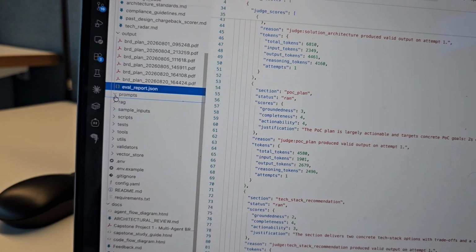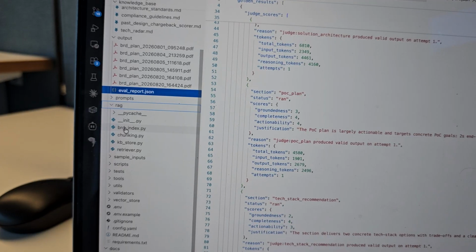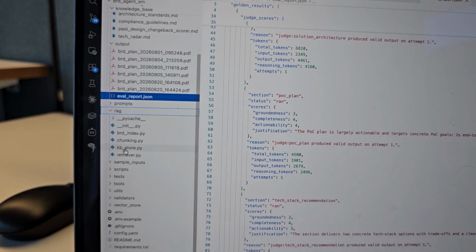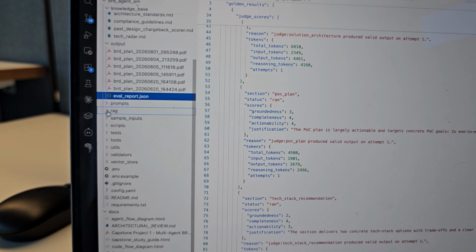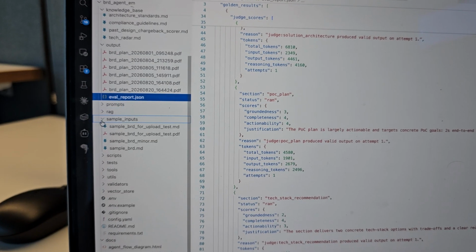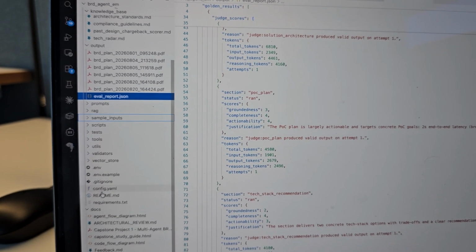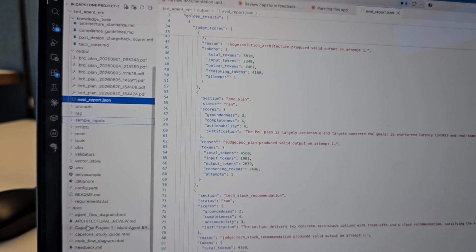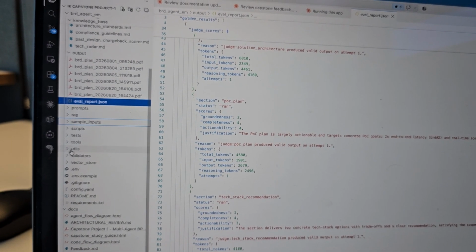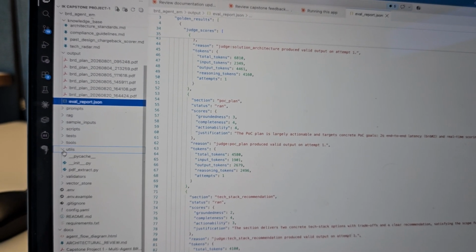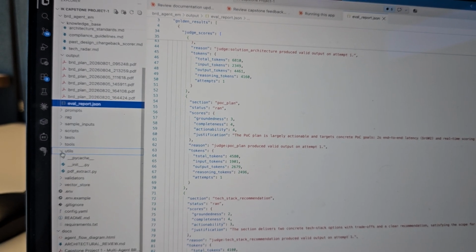These are the prompts. This is a RAG, where the BRD gets chunked, all of the things that we are using for the first time: chunking of the inputs, and the sample inputs that we have seen, to use with the BRDs. This is a test validator and everything. That's a different one for validation. This is a PDF extract which is initially reading.